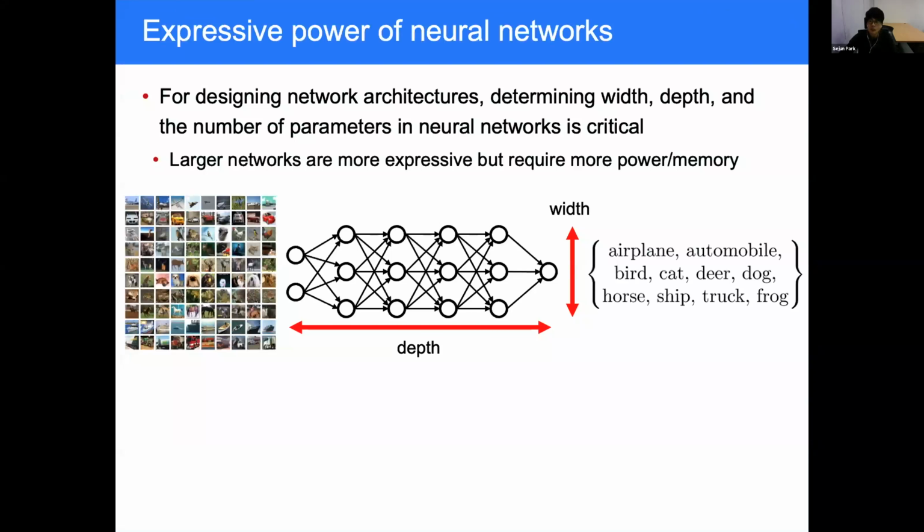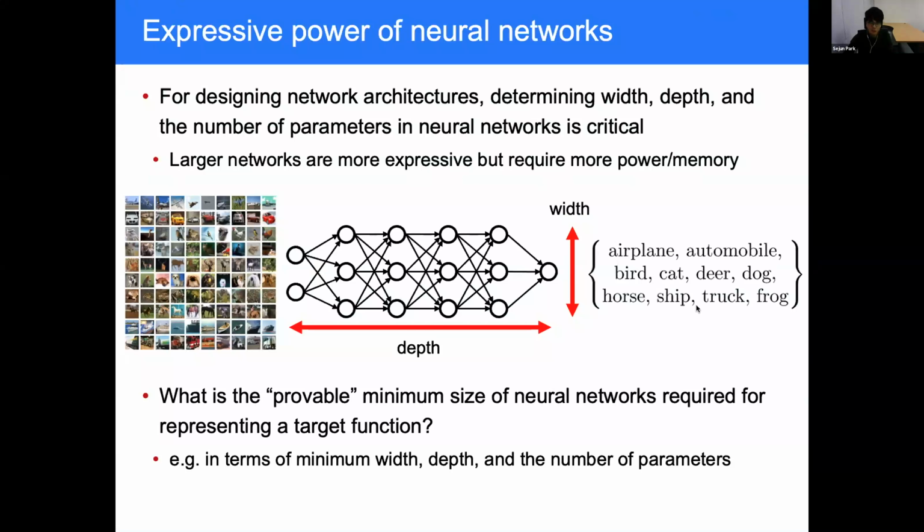For designing network architectures, determining width, depth, and number of parameters is critical. And definitely larger networks are more expressive, but they require more computational power and memory. Therefore, characterizing the minimum size, such as the minimum width, the minimum depth, and the minimum number of parameters for representing a target function is important.